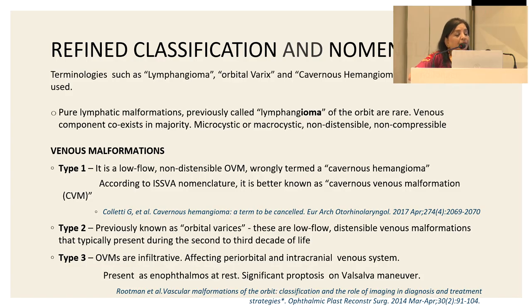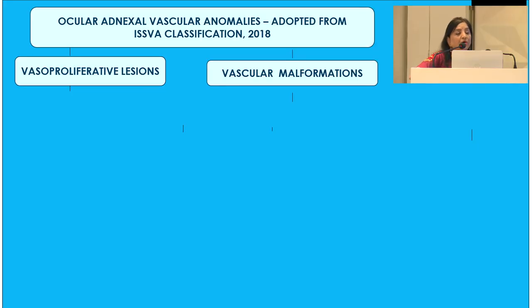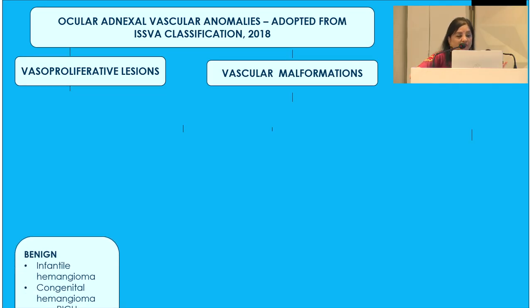Type 2, previously known as orbital varices, these are low-flow distensible venous malformations and typically present during the second to third decade. And type 3, that is malformations, they are infiltrative type and they affect the periorbital and intracranial venous system. So they present as enophthalmos at rest and significant proptosis on Valsalva maneuver. So this is the ISSVA classification, vasoproliferative and vascular malformations.